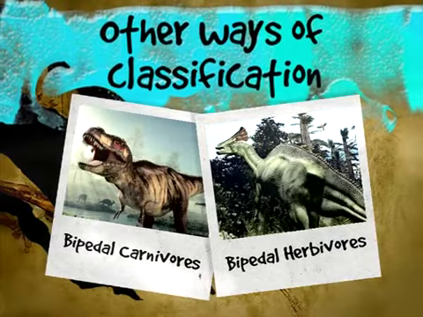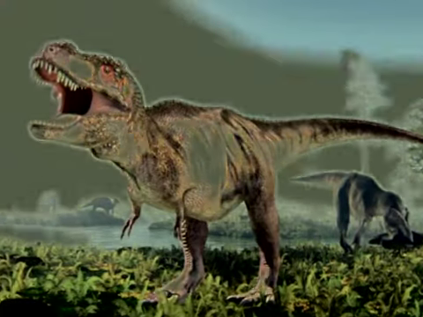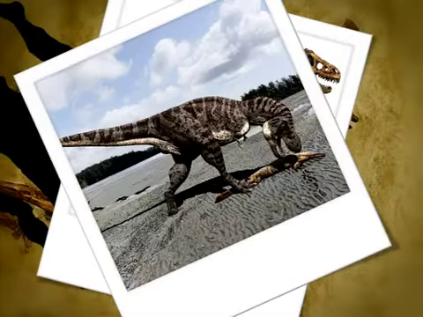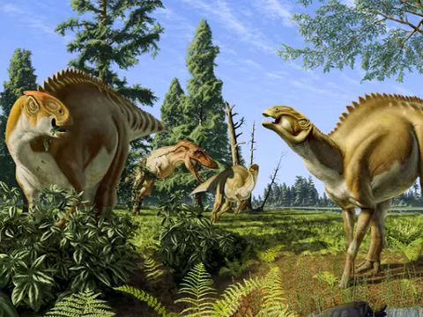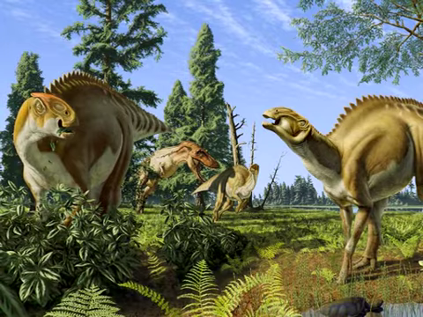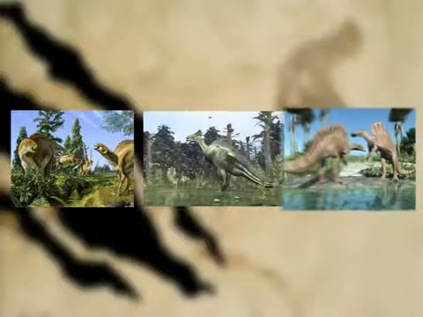For example, Tyrannosaurus rex was one of many bipedal carnivores. Bipedal means walking on 2 legs. Carnivore means meat eating. The iguanodon, on the other hand, was a bipedal herbivore. These dinosaurs also walked on 2 feet, but they ate only plants.